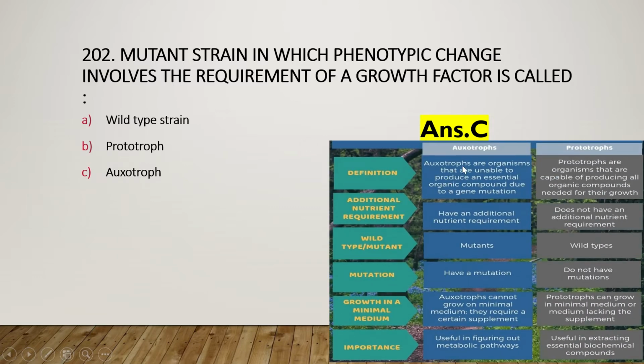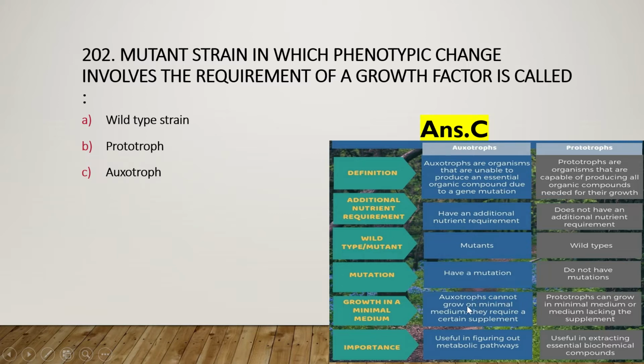Auxotrophs are organisms that are unable to produce an essential organic compound due to a gene mutation. So they have a mutation, that's why they cannot produce their own nutrient, and have an additional nutrient requirement. So they are mutants.